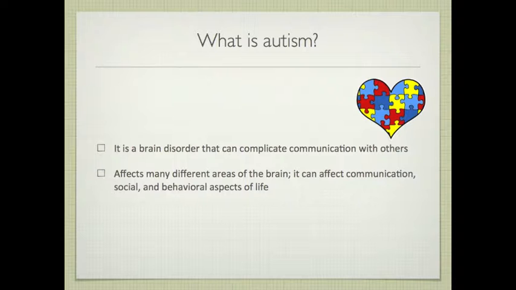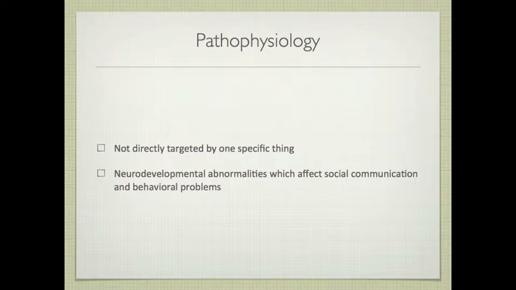Autism is a brain disorder that can complicate communication with others. Autism affects many different areas of the brain, and it can also affect communication, social, and behavioral aspects of life. Doctors have found that autism is not directly targeted by one specific thing. Neurodevelopmental abnormalities have been found to play a role in autism, which will affect the social communication and may cause behavioral problems in a child.